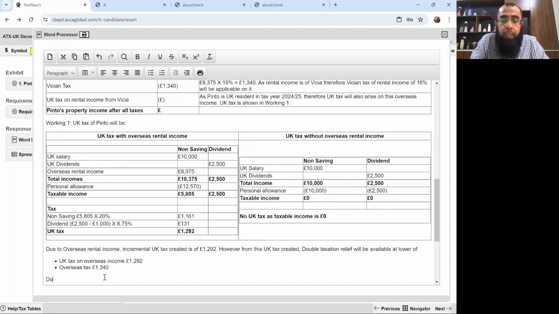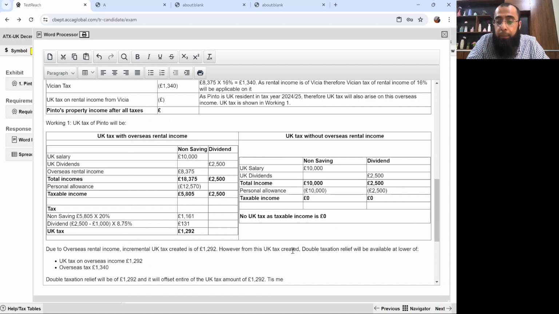Okay. Double taxation relief will be of 1292 pounds, and it will offset the entire UK tax amount of 1292 pounds.